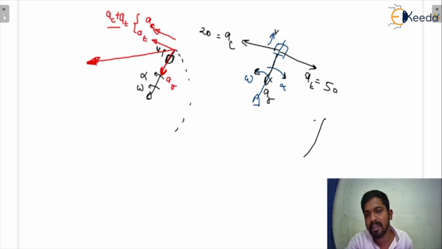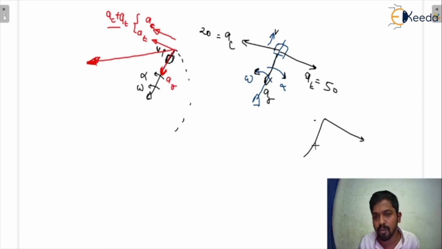So finally, to calculate the total acceleration, we can subtract, because one is in that direction and the other is in the opposite direction. So 50 minus 20, that is 30. So basically a would be a naught, it would be 30. So finally you can calculate the total acceleration.